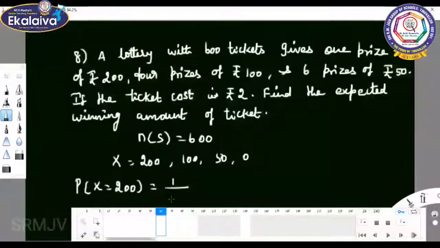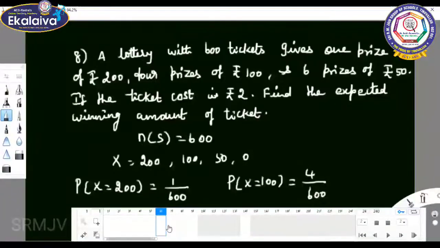So you will write 1 by 600. P of x equal to 100 means 4 prizes for 100. So 4 by 600.